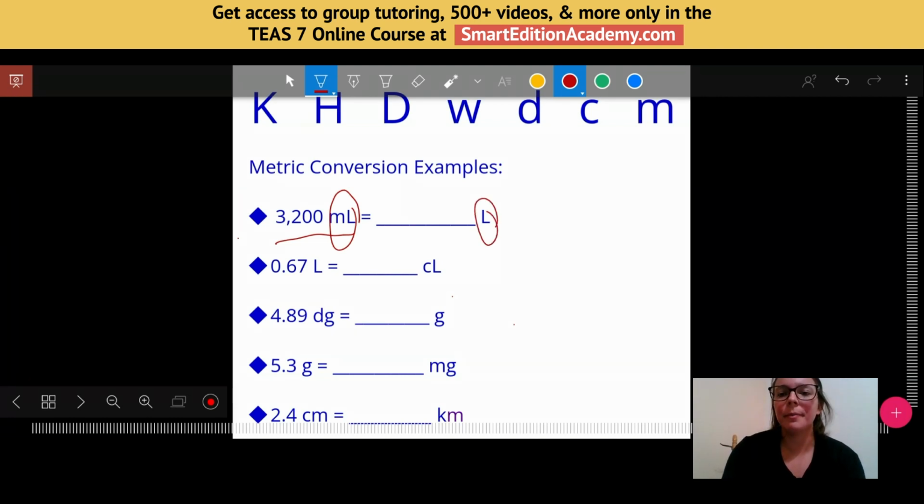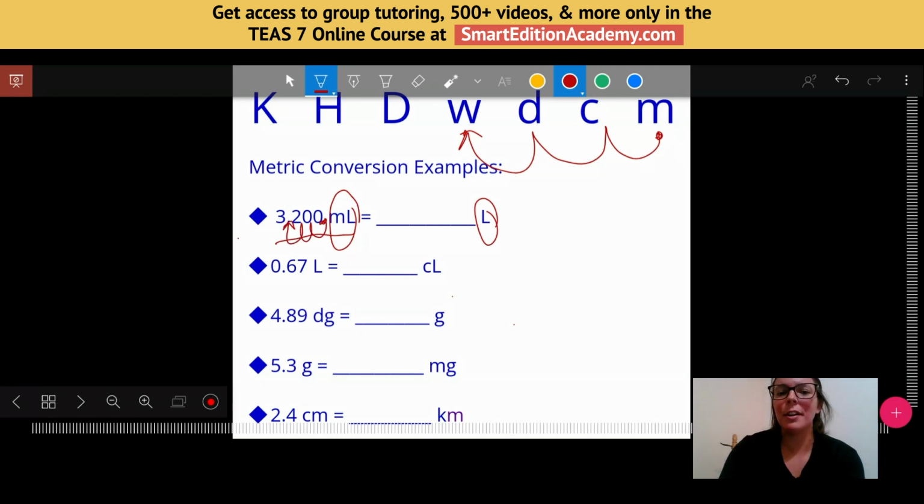So I'm going from my M, and then I'm going to end at my whole unit. So this tells me to go 1, 2, 3 times to the left. When I say go 3 times to the left, I'm talking about the decimal point. The decimal point in a whole number is always just hidden right at the end. So if I swoop this 1, 2, 3 times to the left, it's going to land right here.